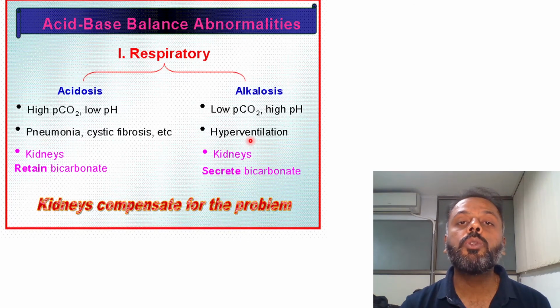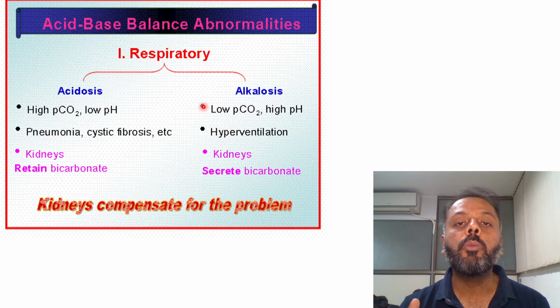Hyperventilation occurs due to anxiety, nervousness, hypoxia, or salicylate poisoning. This respiratory alkalosis will again be compensated by the renal mechanism, but over here the kidney will excrete the bicarbonate. So that is about respiratory acidosis and respiratory alkalosis, which are compensated by the kidney.